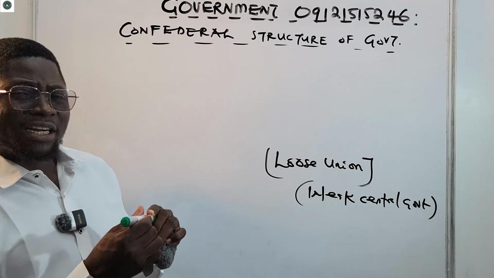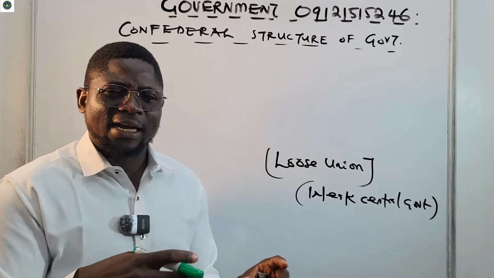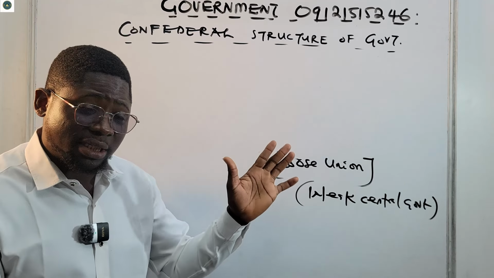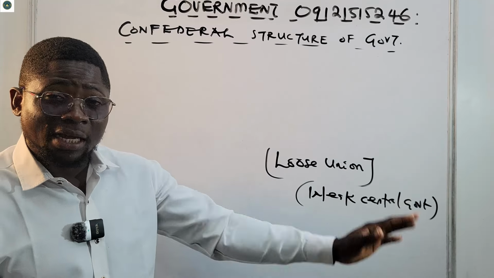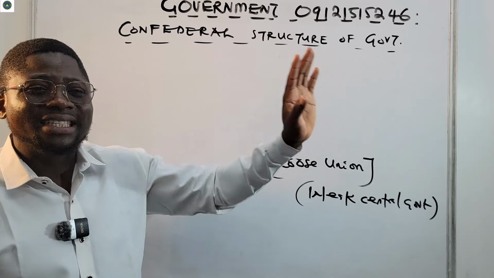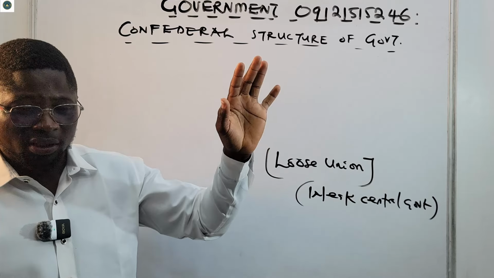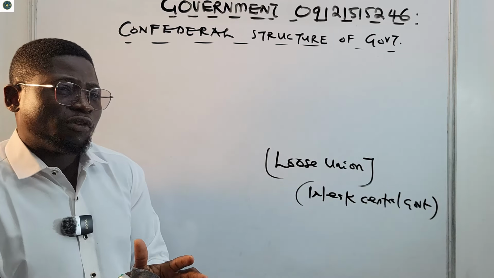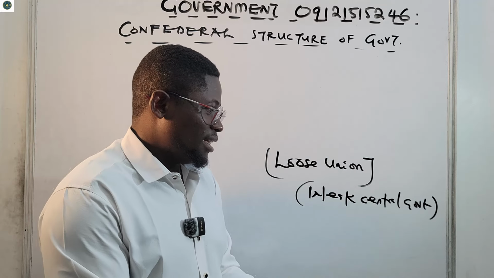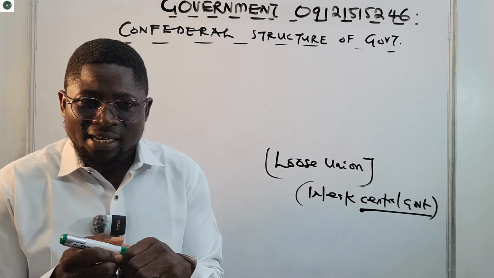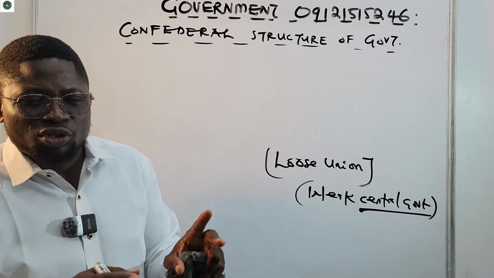In the confederal structure of government, many countries come together. These countries are independent: they have their own security, their own politicians, their own resources, and so on. They are independent on their own, but they come together to form a central government, a weak central government. That's what we call a confederal structure.